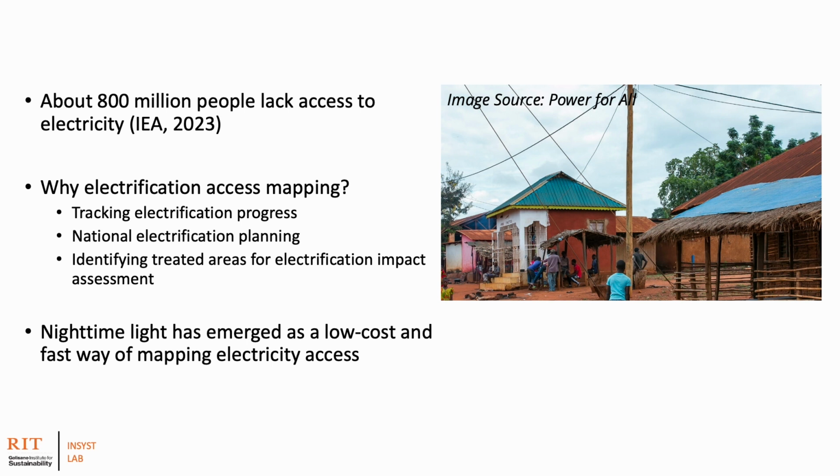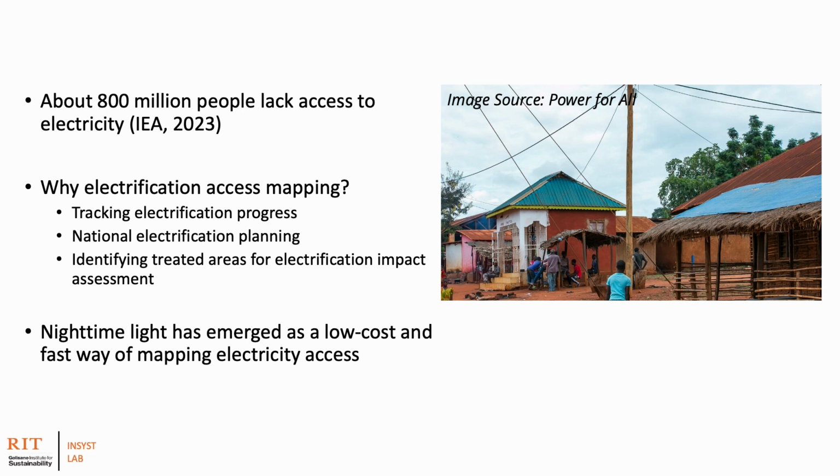Access to electricity is an important catalyst for development that has been shown to be correlated with a host of socioeconomic indicators. Currently, about 800 million people do not have access to electricity. Mapping electrification is useful for a number of reasons, including tracking the progress made in electrification, developing national plans, and identifying treated areas for impact assessments.